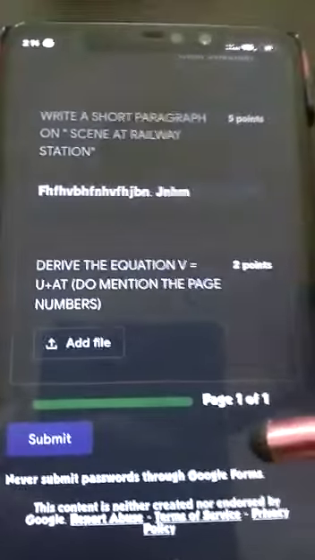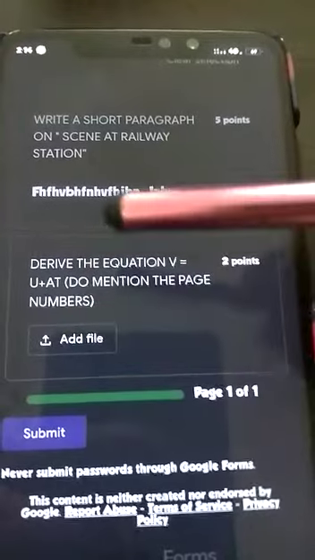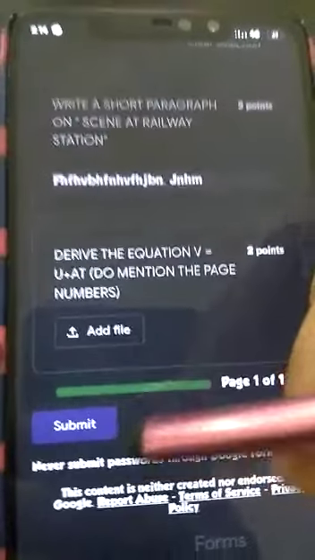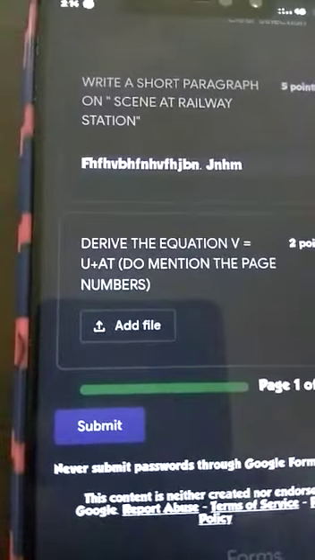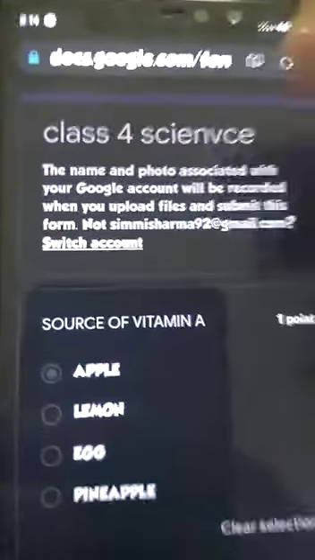This image has been uploaded, and then I'll tap on the upload option and then the submit option, and my answer response sheet gets submitted. So this is the demo for how you'll proceed with your papers.